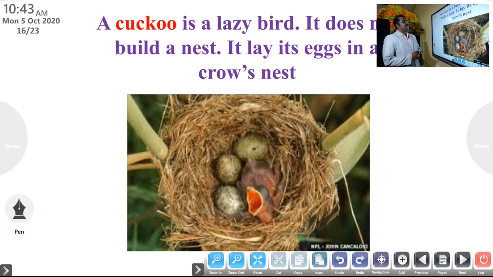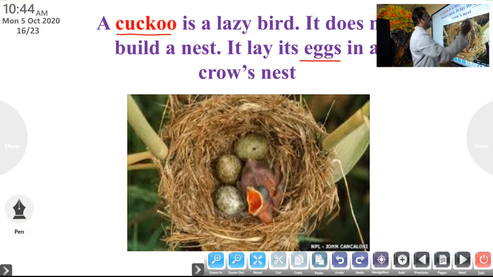A cuckoo is a lazy bird. It is very important. It does not build a nest, but it lays eggs in a crow's nest.